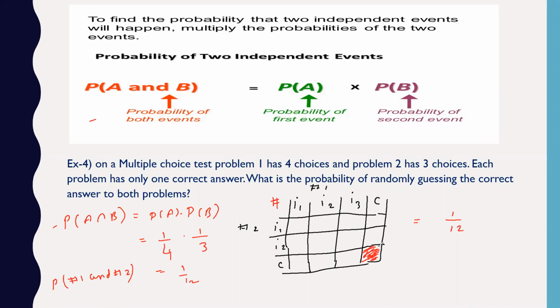So you have only 1 out of 12 possibilities of choosing the correct answer to both the problems. So both the problems' correct answers are here and here. When you multiply these two, only this grid gives the correct answer, which is 1 out of 12. So this is the answer. This formula holds good. So we have visualized this in this way.